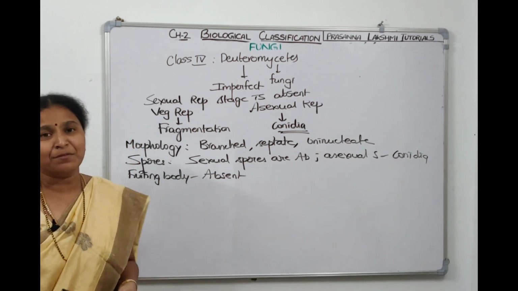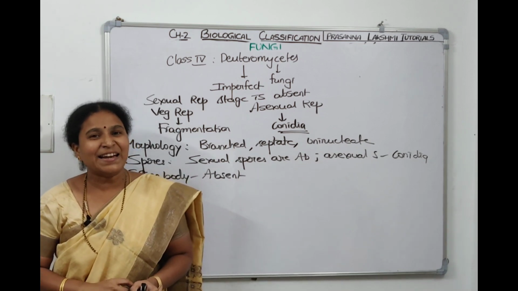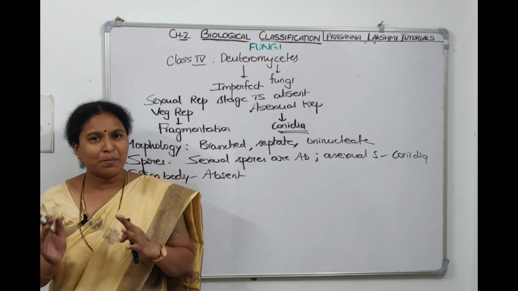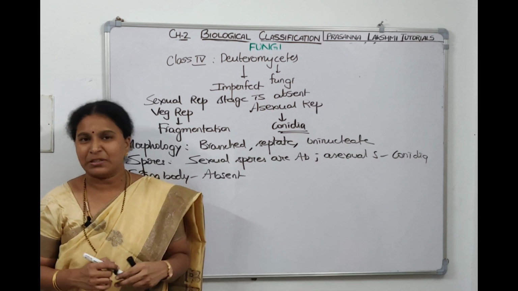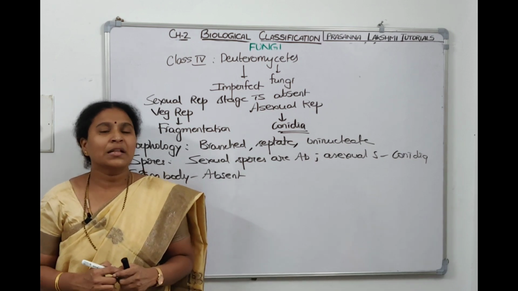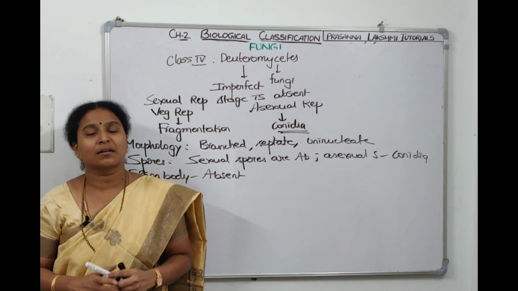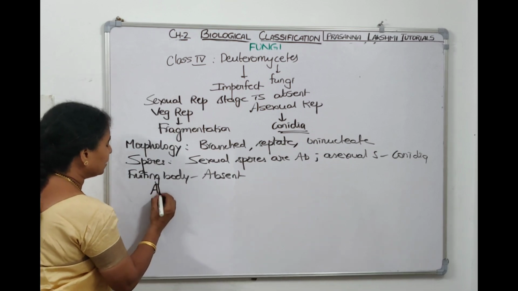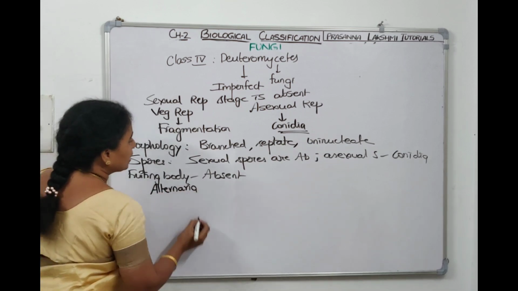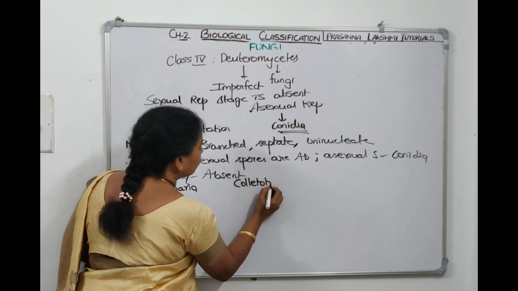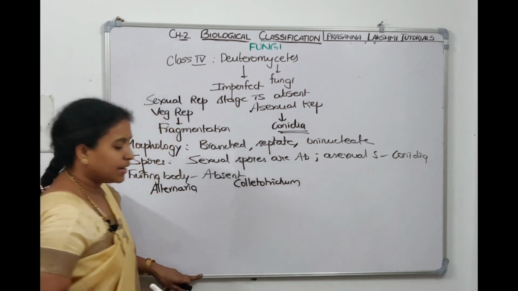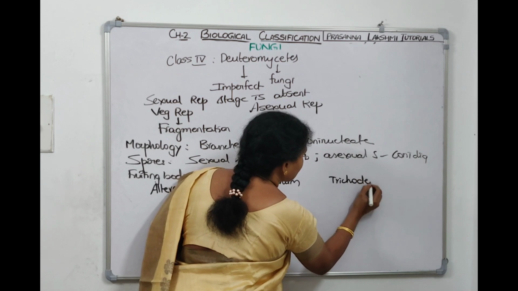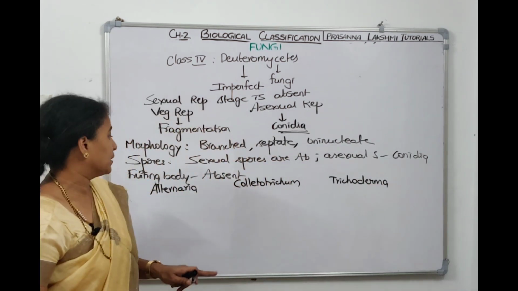This was the case when they did the classification, but now they have even identified sexual reproduction in some Deuteromycetes. When they identified sexual reproduction, they removed those members from here and placed them under Ascomycetes and Basidiomycetes. What are the examples of Deuteromycetes? The first example, Alternaria. Second example, Colletotrichum, and the third one is Trichoderma. These are the three examples of Deuteromycetes.